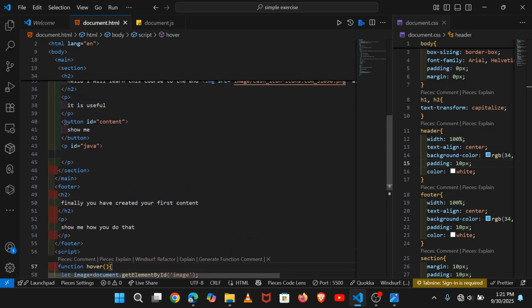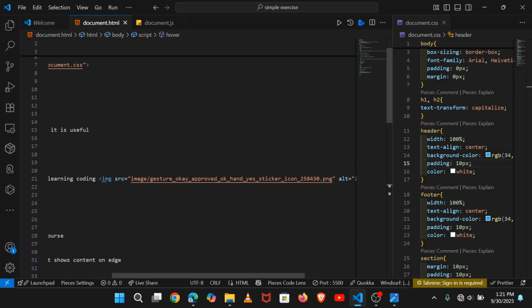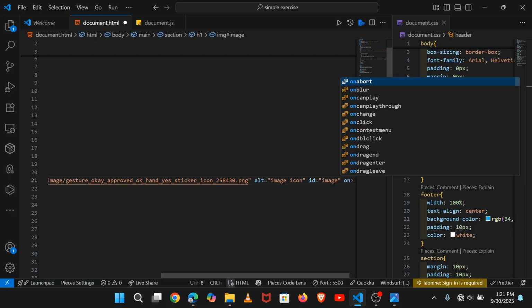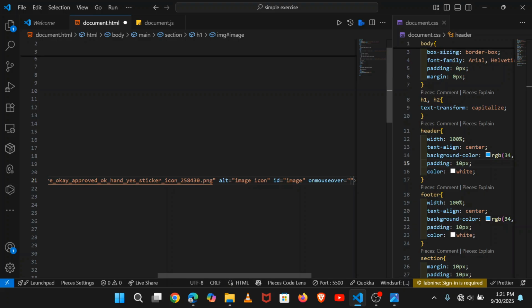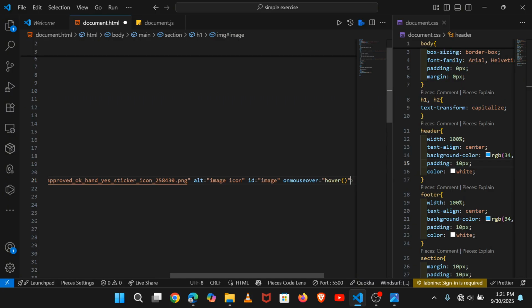And when we come here, we want our image to do something when we hover over it. We say onmouseover, we want that hover, which is the function, and Ctrl S to save.